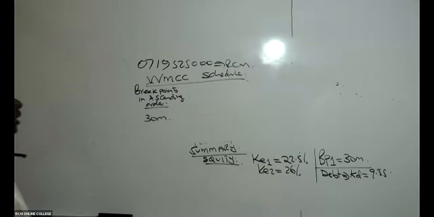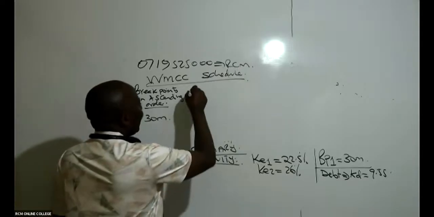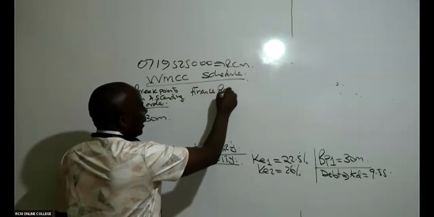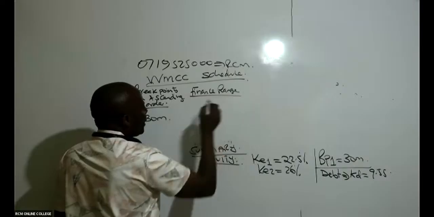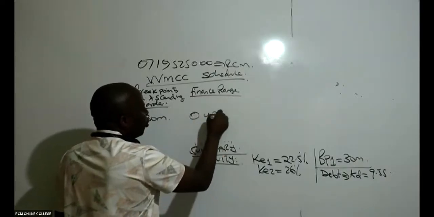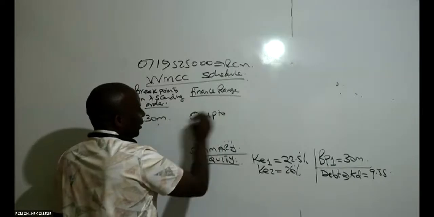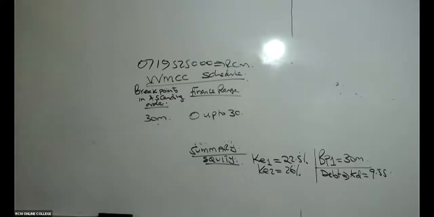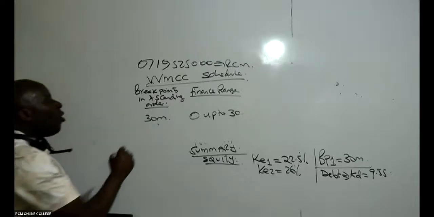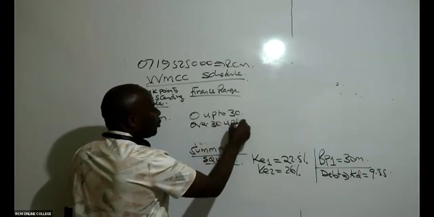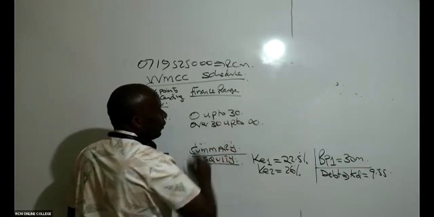So from there, give us what we call the finance range. You have to be very careful. You talk of 0 up to the figure we have here, 30. 0 up to 30. And then you say over 30 up to infinity. Remember, your finance range must go to infinity.